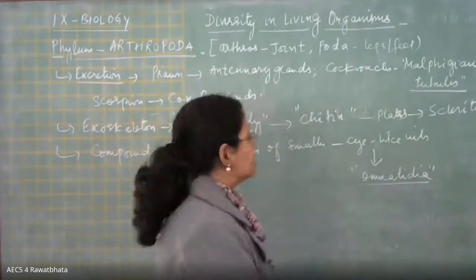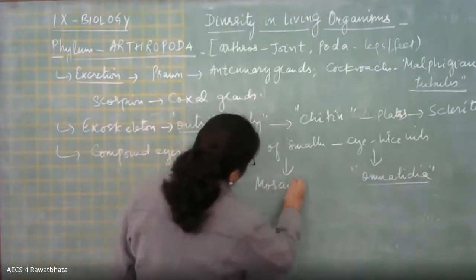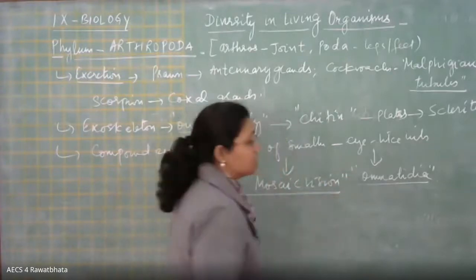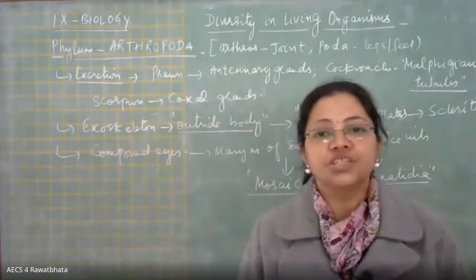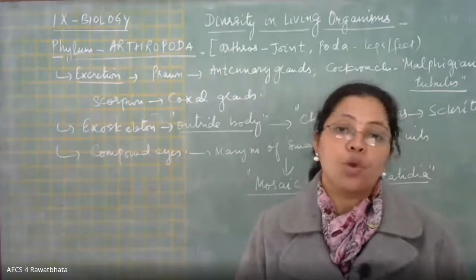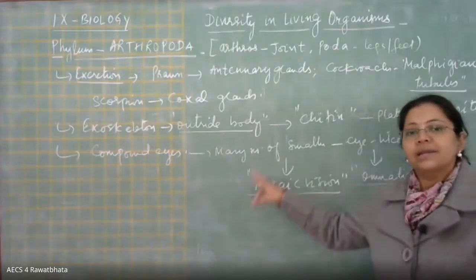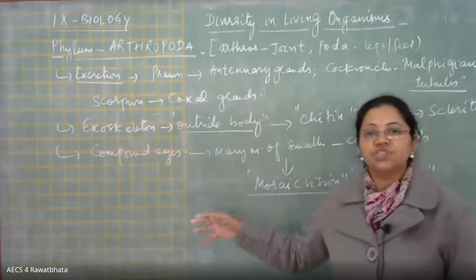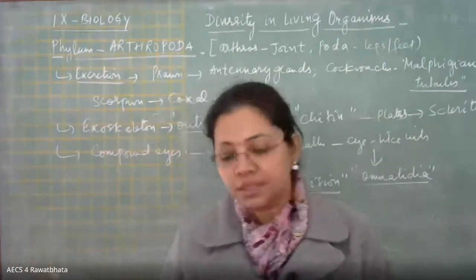But these compound eyes give them a mosaic vision. Although they can sense in all 360 degrees, the clarity of the vision is not proper; they cannot see clearly. So they have compound eyes, made up of many small units called ommatidia.